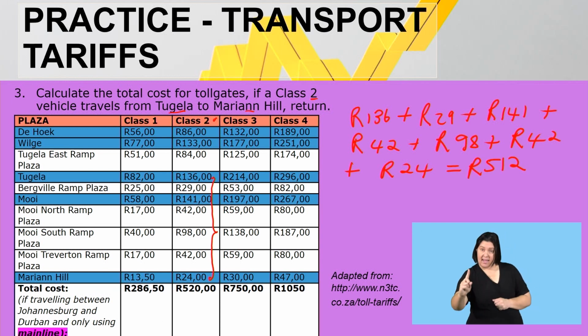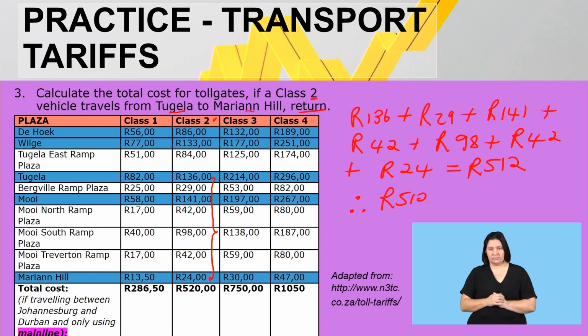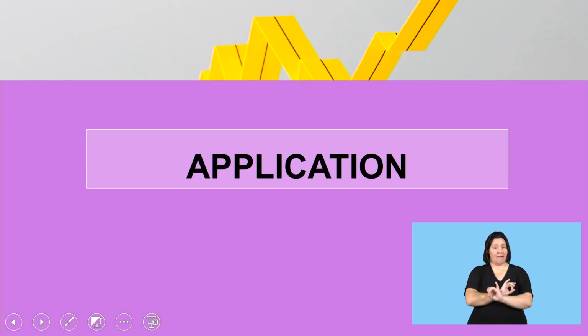But remember, this is only one way, and we indicated it must be for a return. So therefore, take your 512 and multiply that by 2 for the return. So all in all, this person will have to pay 1,024 rand for the return trip. Guys, I hope that is all clear.